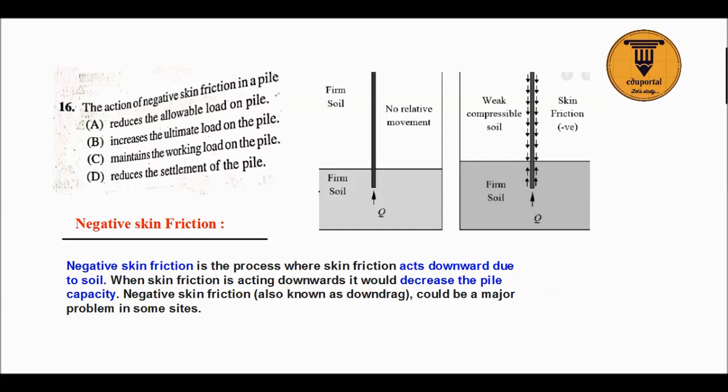Now next question is the action of negative skin friction. We know in case of firm soil, there is no relative movement, but in case of weak or compressible soil, friction will be in the downward direction. In general there is no relative movement when the soil is firm, but in case of weak soil, friction will be negative and it will be in the downward direction. So negative skin friction is a process where skin friction acts downward on the pile, so it decreases the pile load capacity. Also known as downward drag.